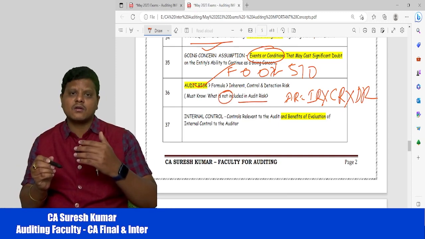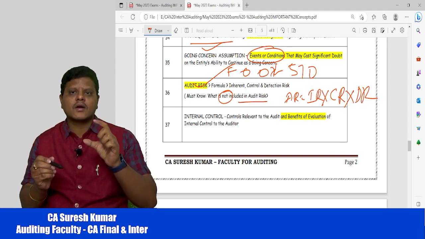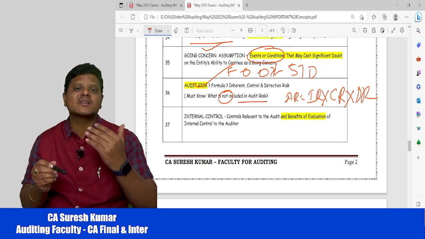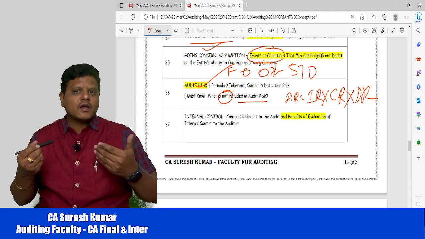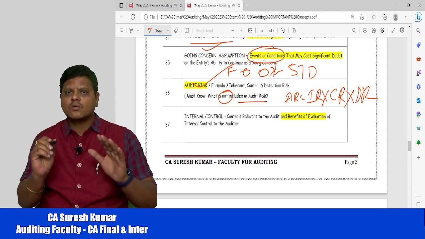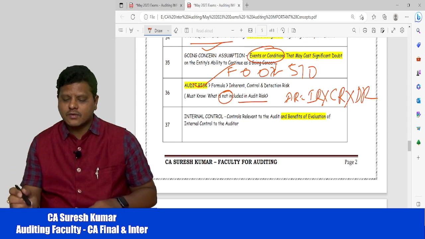They may give a scenario: does this scenario include audit risk or not? For example, there is something called business risk. We are in no way connected to business risk; for business risk, only management is responsible. You may get questions from this area also.